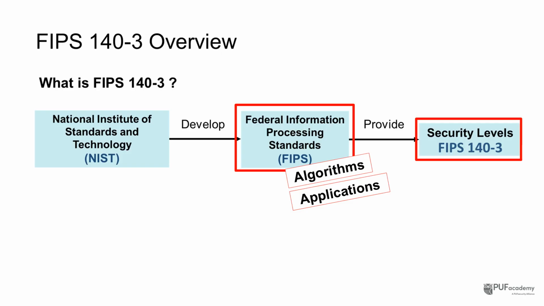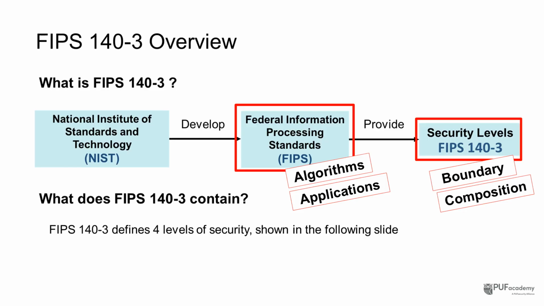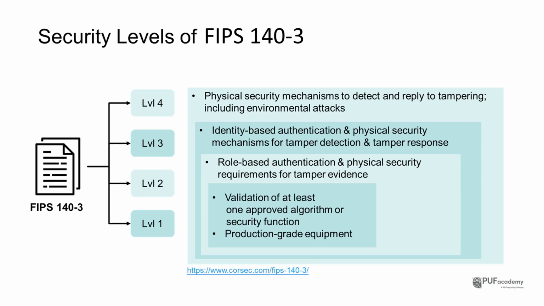Some of the key areas it covers include module boundary and composition, a clear definition of what's in hardware, firmware, and software, access control, key management, physical tamper resistance, etc. But the question is, what does FIPS 140-3 contain? FIPS 140-3 defines security levels 1 through 4 to indicate the strength and depth of protection a cryptographic module must achieve. In principle, each higher level includes and tightens the requirements of the previous one. Let's walk through each level step by step.